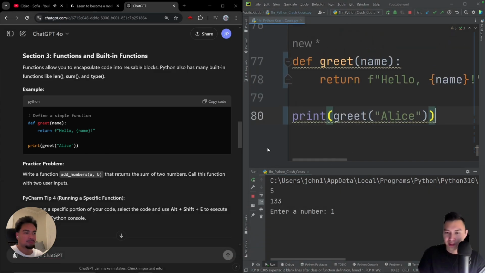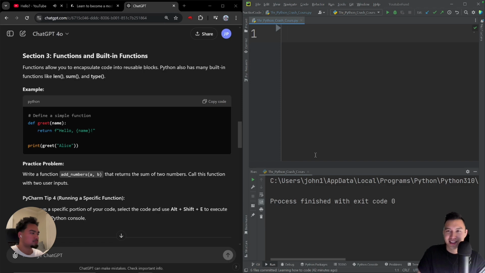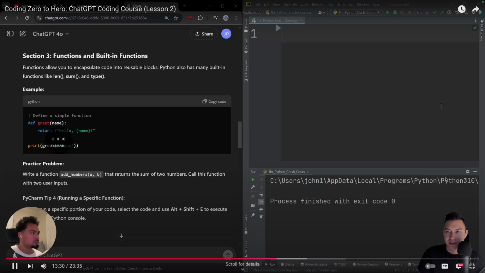Print greet Alice. Why is this not working? Okay, maybe I just delete all the code. Okay, there. Process finished. It wasn't finishing the prior process. I don't know what's going on with that. But let's try that again. So control print.